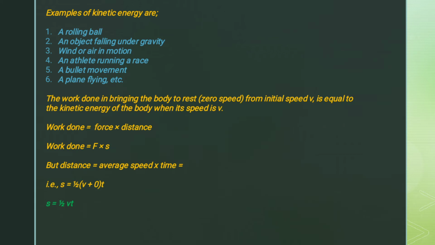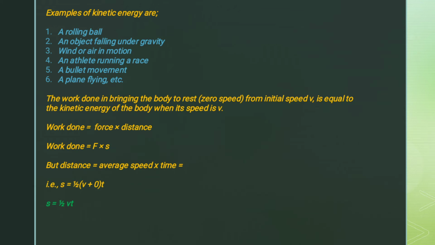Examples of kinetic energy include, but are not limited to, these examples: 1. A rolling ball. 2. An object falling under gravity. 3. Wind or air in motion. 4. An athlete running a race. 5. A bullet moving. 6. A plane flying, and so on and so forth. We have very numerous examples. A bird that is flying in air possesses kinetic energy. So an object that is moving possesses kinetic energy.